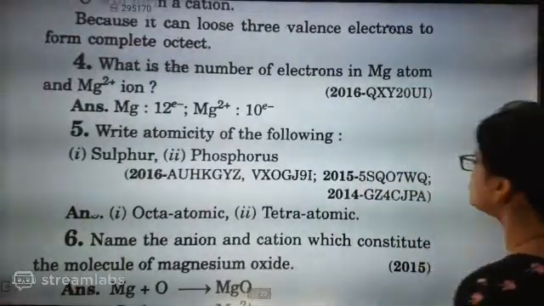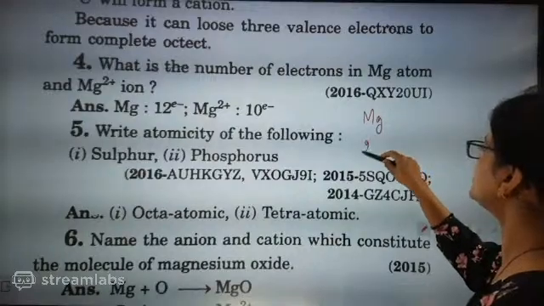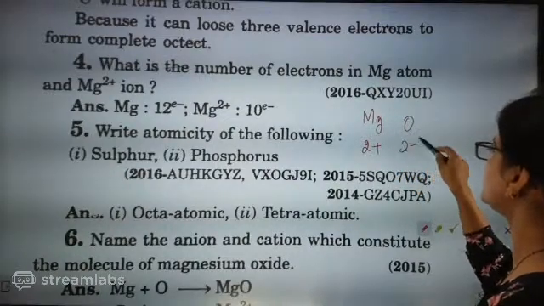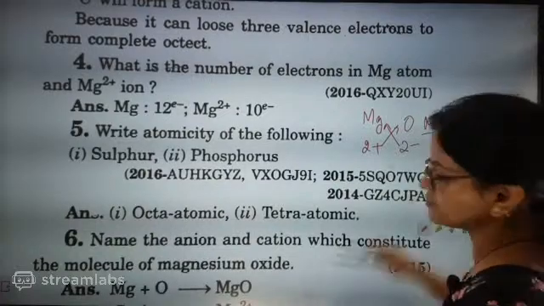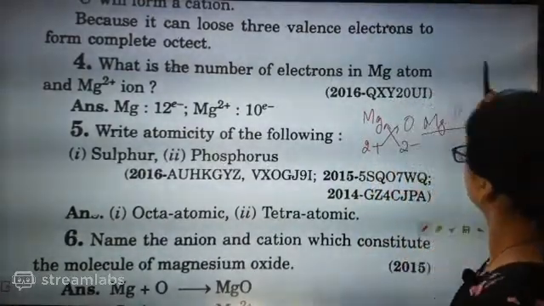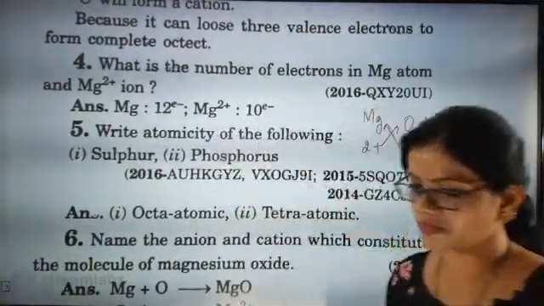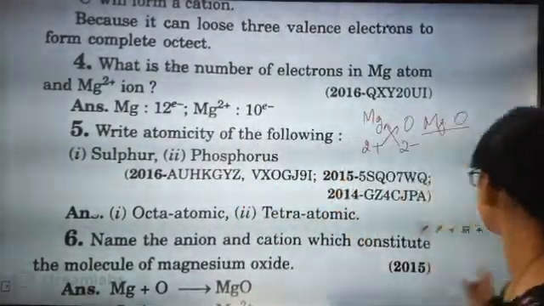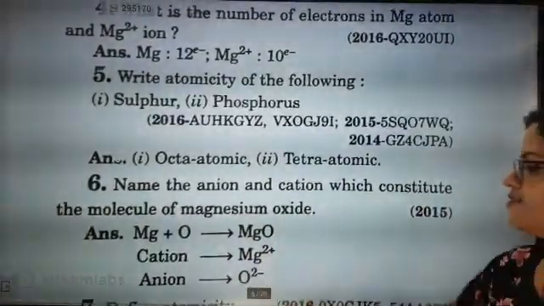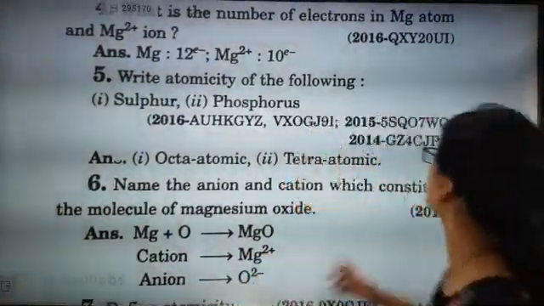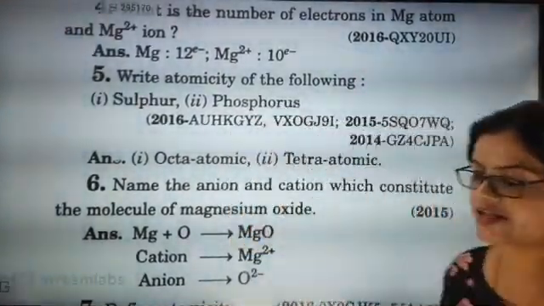So you know the crisscross rule. Mg will be exactly how much? Mg will be 2 plus, oxygen will be 2 minus. MgO. Yes, both will react to form MgO. Shall we go for the next question? You see, the cation is Mg2+ and the anion is O2-. So from what I have written, we can take the cation as 2 plus and the anion as 2 minus.